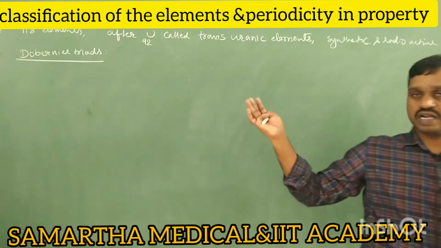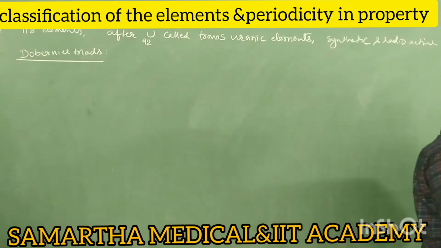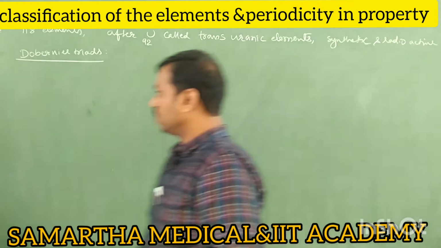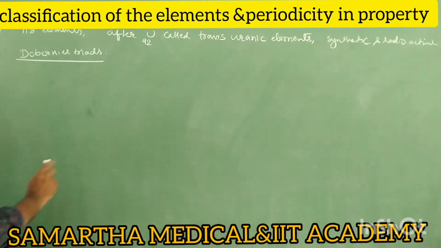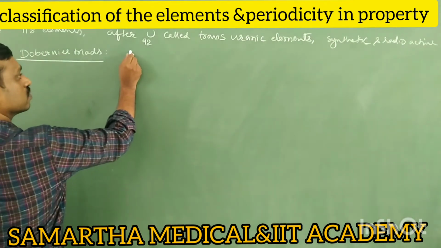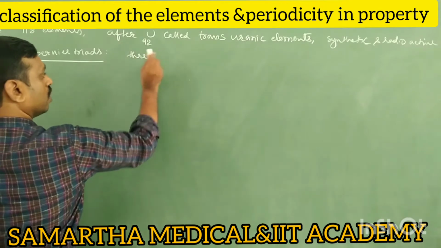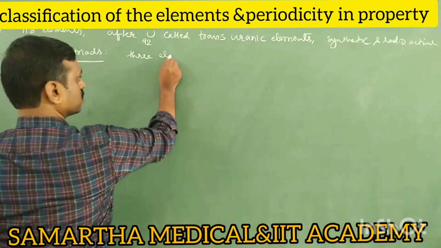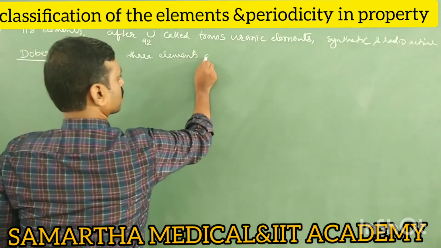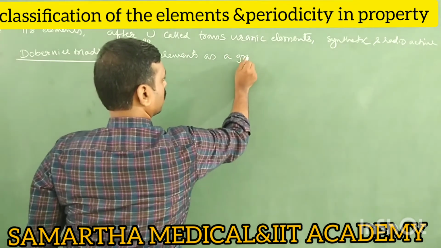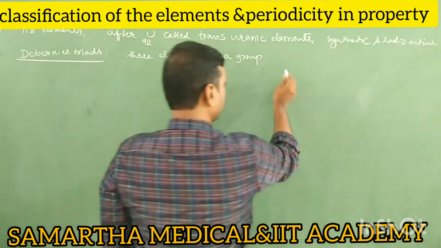Dobereiner classified 3 elements as a group having similar properties, and he suggested that the atomic mass of the middle element is the arithmetic mean of the first and last elements. Dobereiner classified the 3 elements as a group having similar properties.